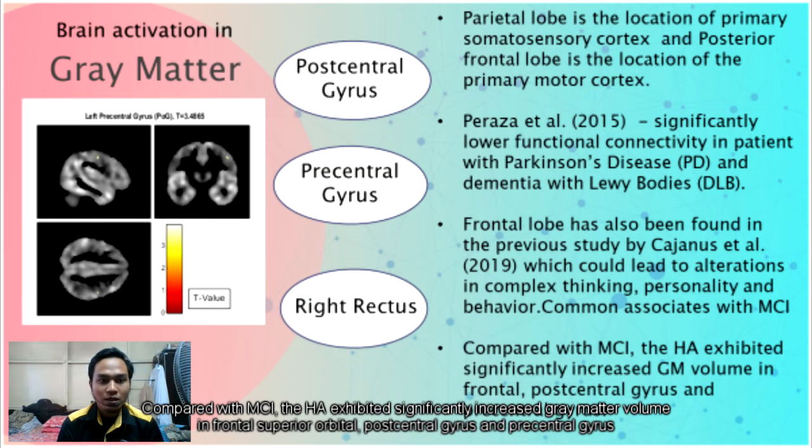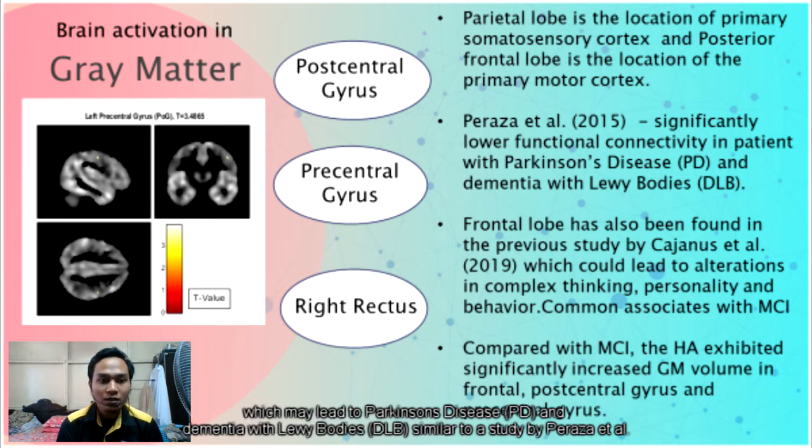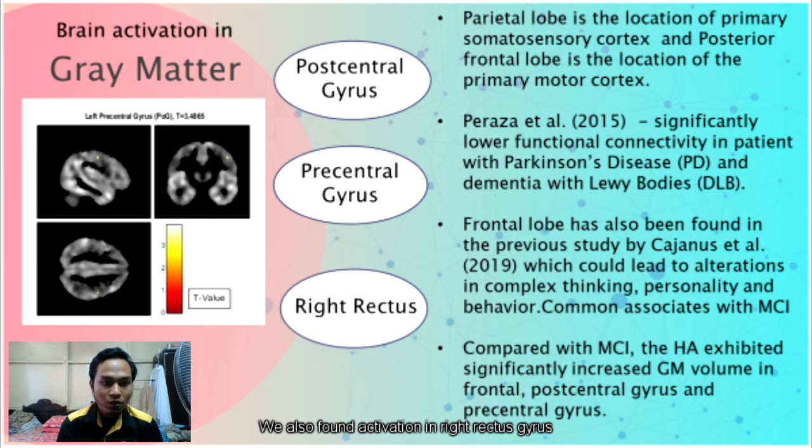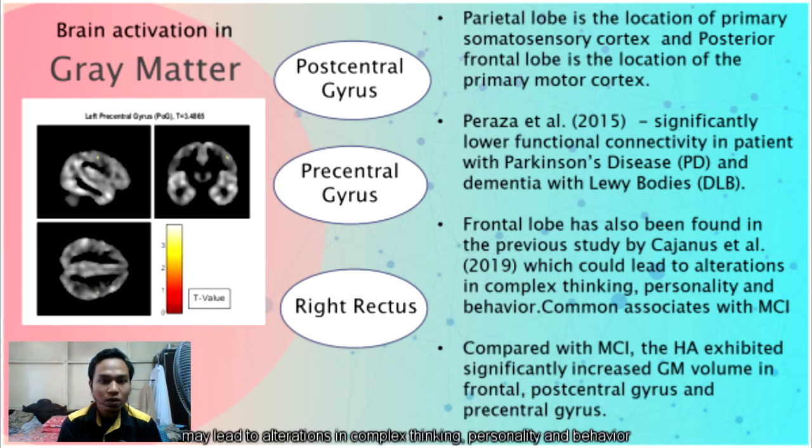Compared with MCI, the HA exhibit significantly increased grey matter volume in frontal superior orbital, postcentral gyrus, and precentral gyrus. We found activation in postcentral and precentral gyrus in the present study, which may lead to Parkinson's disease (PD) and dementia with Lewy body (DLB), similar to a study by Perez et al. We also found activation in right rectus gyrus. Right rectus gyrus is located in the frontal lobe, and Kajanis et al. found that disruption in this region may lead to alteration in complex thinking, personality, and behavior.